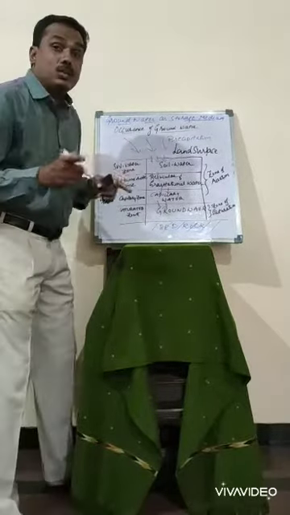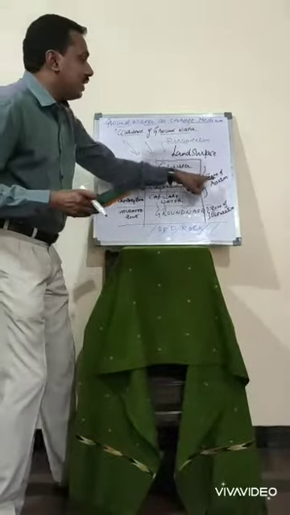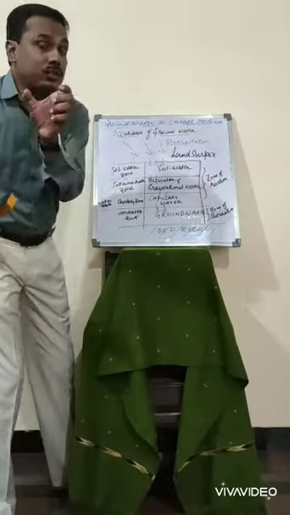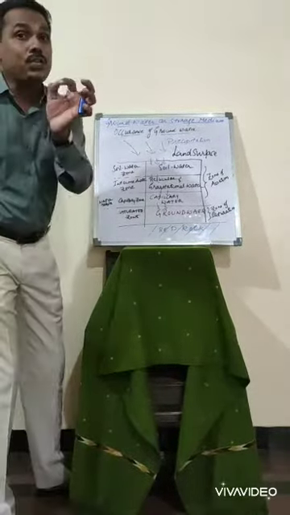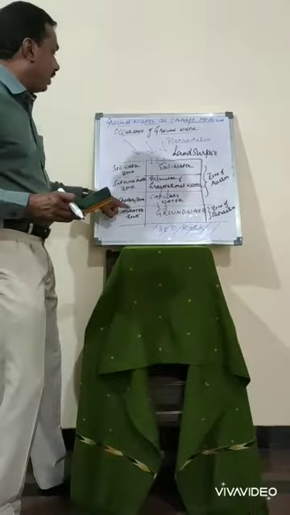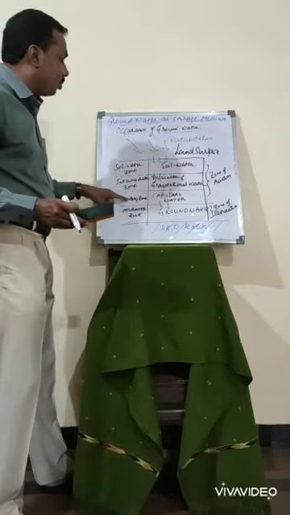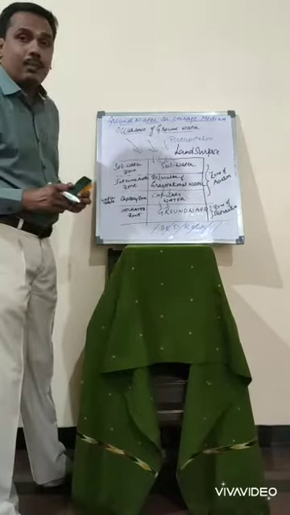Based on this, it is categorized into two parts: the zone of aeration and the zone of saturation. The groundwater is called the zone of saturation. It is also called the saturated zone. The zone of aeration is subdivided into three categories: soil water zone, intermediate zone and capillary zone. Why is it called capillary water?